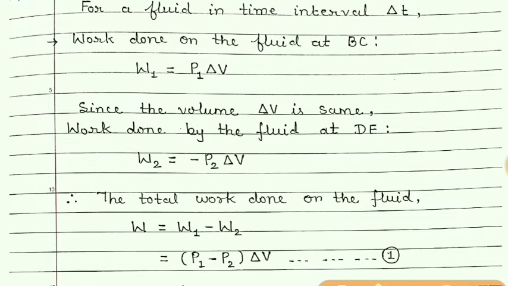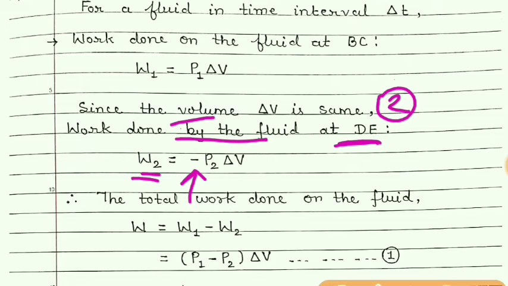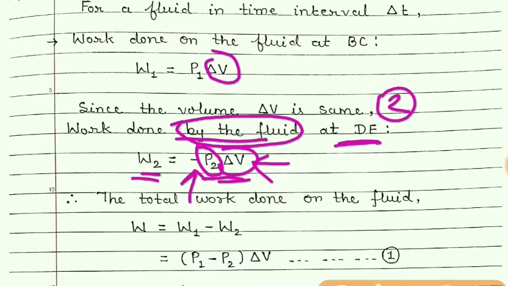Now along DE, that is at point 2 at upper side, work done by the fluid. So there is a negative sign because it is work done by the fluid. Pressure into volume, but pressure at point 2 is P2 and delta V is same at points 1 and 2.